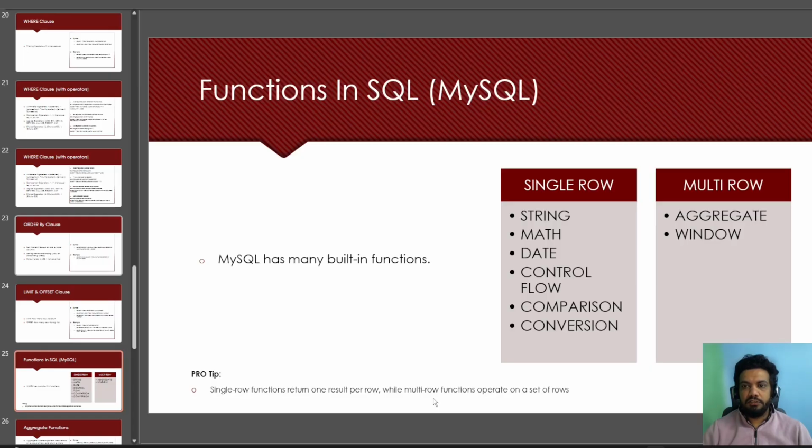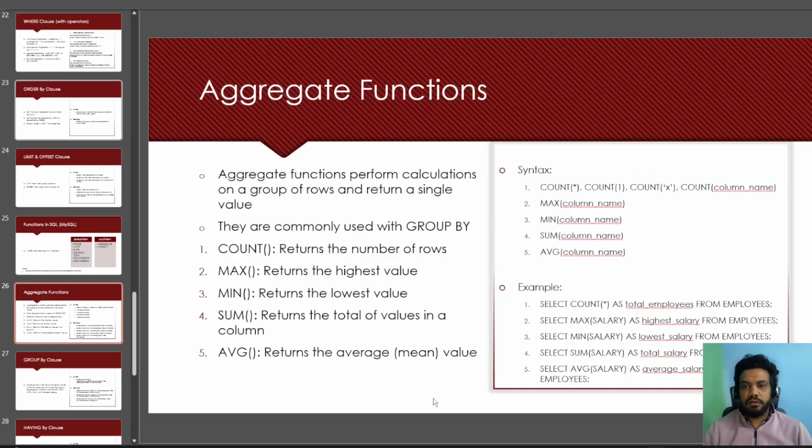Next is functions. In functions we have two categories: one is single row, another is multi-row. In single row, these are the functions which are covered. In multi-row we have aggregate and window functions only, and for now we are just going to cover aggregate functions. In aggregate functions, we perform calculations, and we will look at 5 functions.